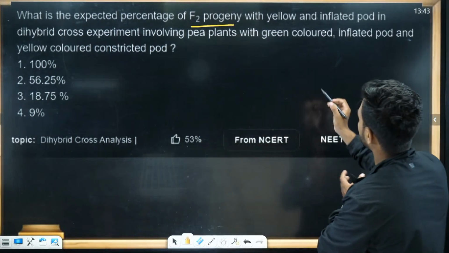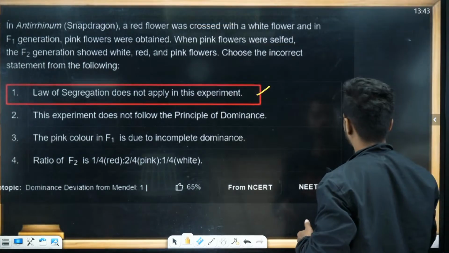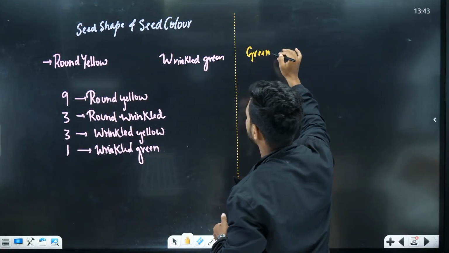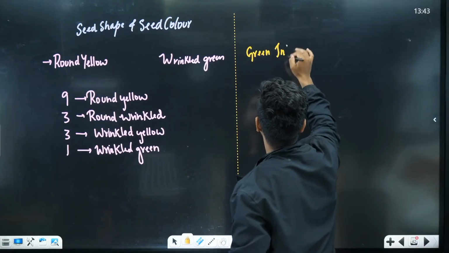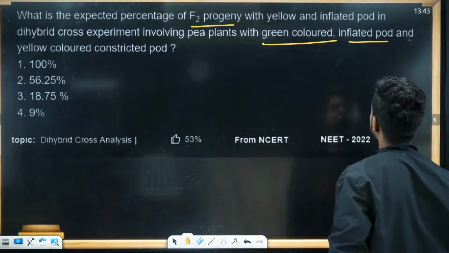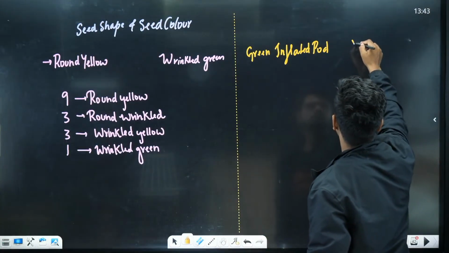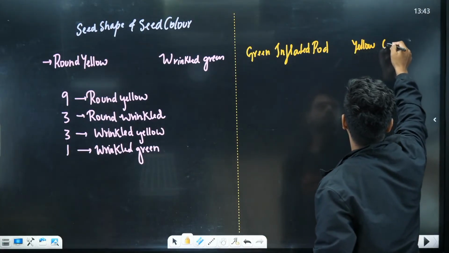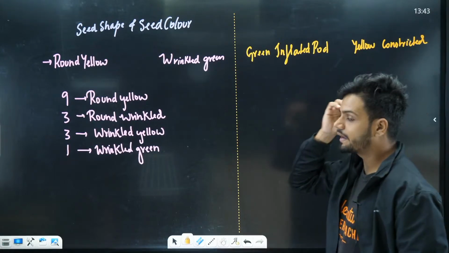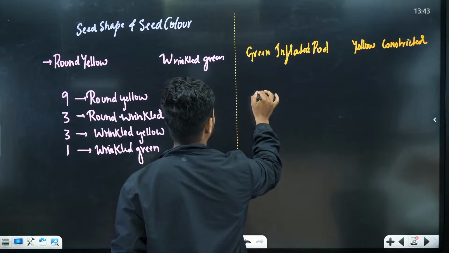We are taking green colored inflated pod, and we are taking yellow colored constricted pod.